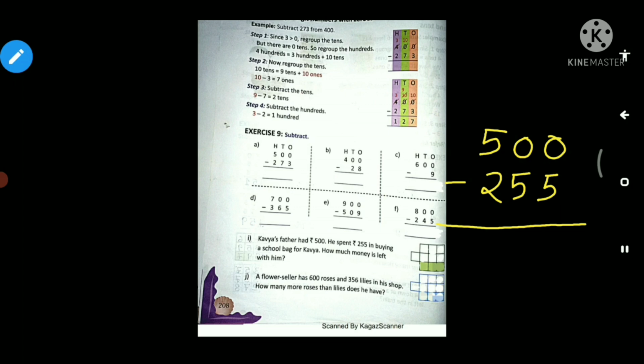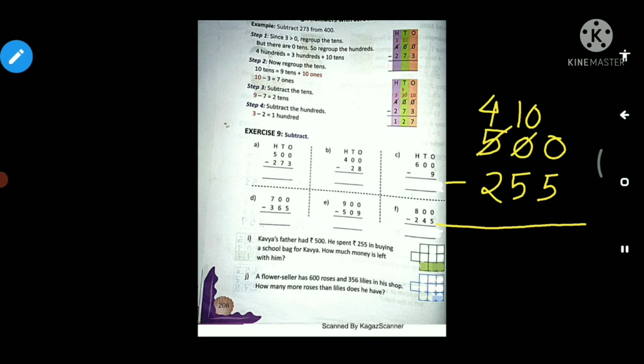So now see in ones place 0 is there, so it will borrow 1 from the tens place. Now tens place also having 0, so now that tens place will borrow 1 from the 100 place. Now this 100 place it will reduce by 1 and it will become 4. Now this 1 is just like the special apples. So once it reaches to others' home, it will multiply and it will become 10 apples, right? So now this 0 it will become 10.